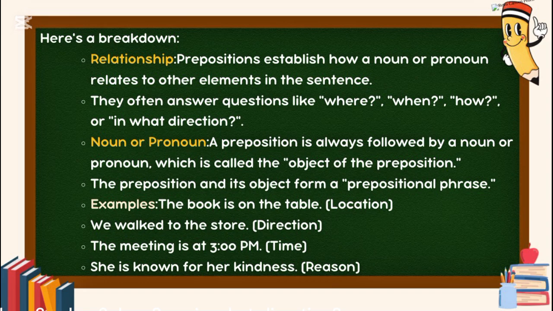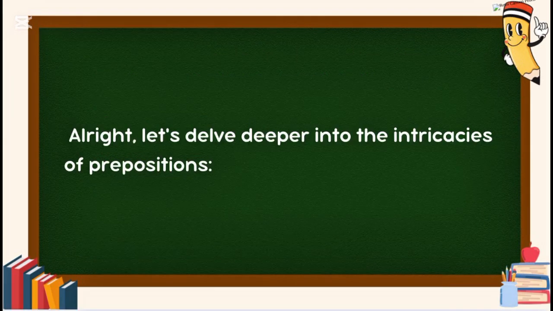Noun or pronoun. A preposition is always followed by a noun or pronoun, which is called the object of the preposition. Examples: the book is on the table, location. We walk to the store, direction. The meeting is at 3 p.m., time. She is known for her kindness, reason. All right, let's delve deeper into the intricacies of prepositions.